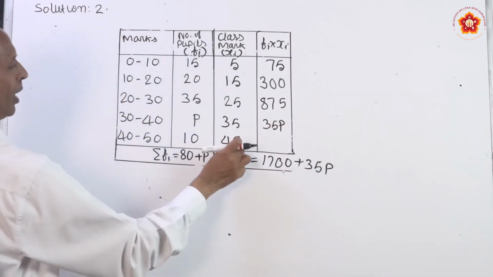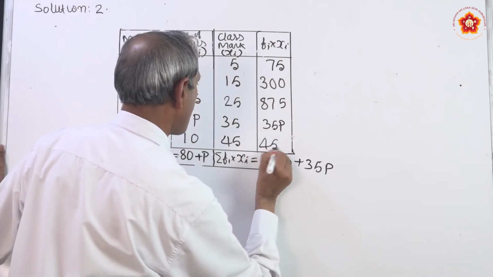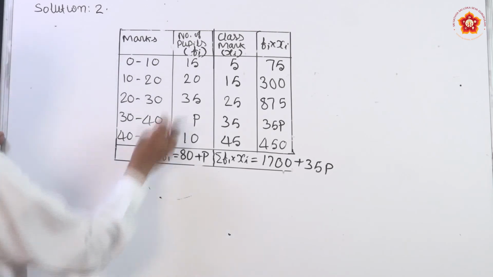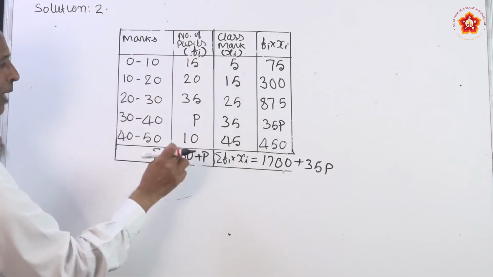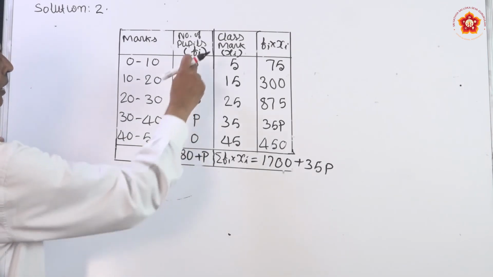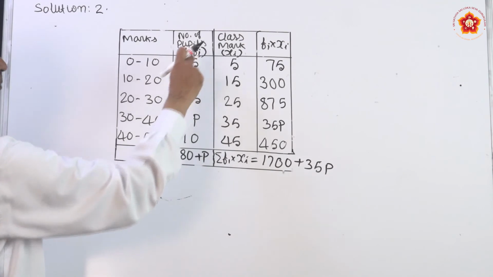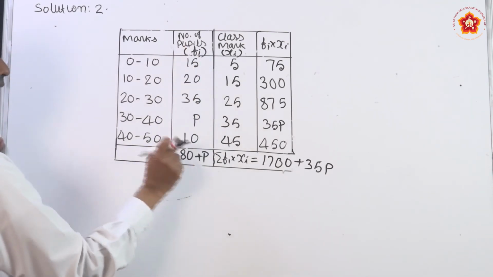Then the last one, 45 into 10 is 450. Now, you have to find the summation Fi. We can't add p to the numbers, therefore you have to write it separately as p only. Then you have to add 15 plus 20, 35, plus 35, 70, 70 plus 10, 80, 80 plus p we will